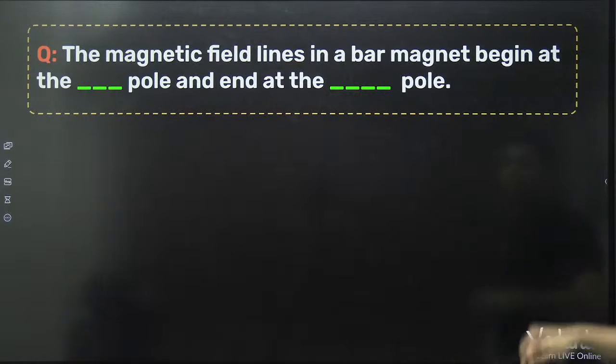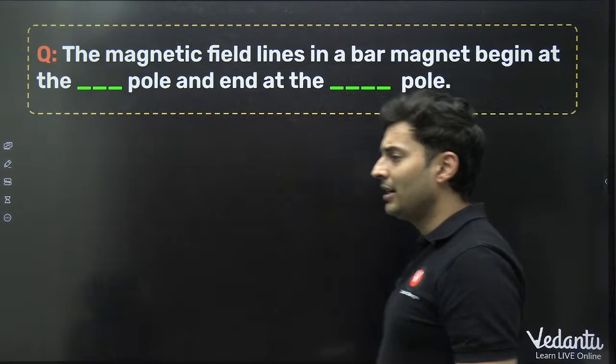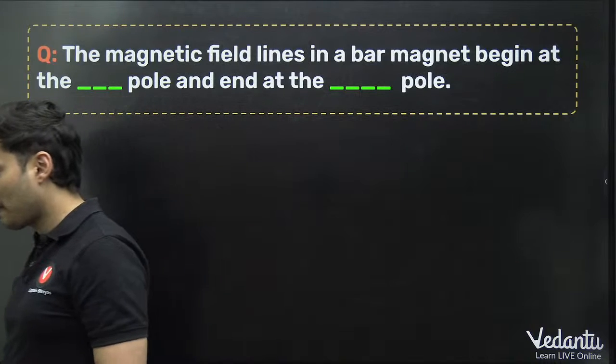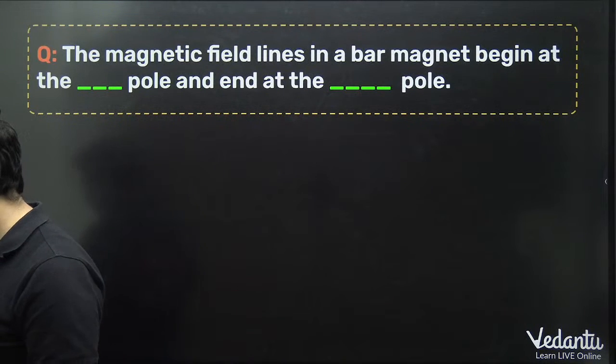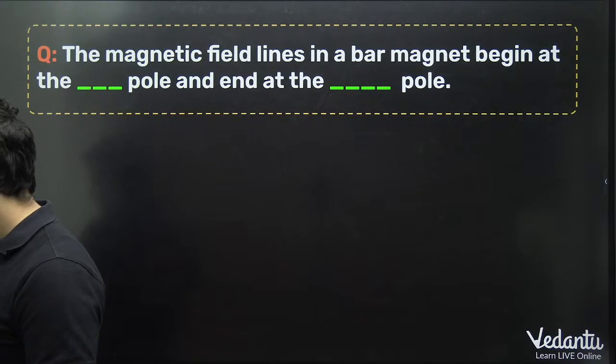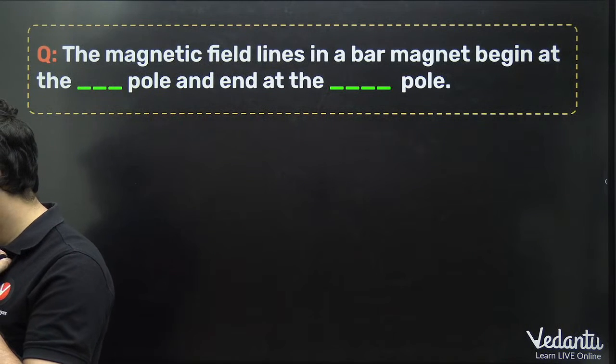Magnetic field lines in a bar magnet begin at the dash pole and end at the dash pole. Which poles do you think it is? Yes, come on, think about it. Yes, I think I just mentioned it, right.